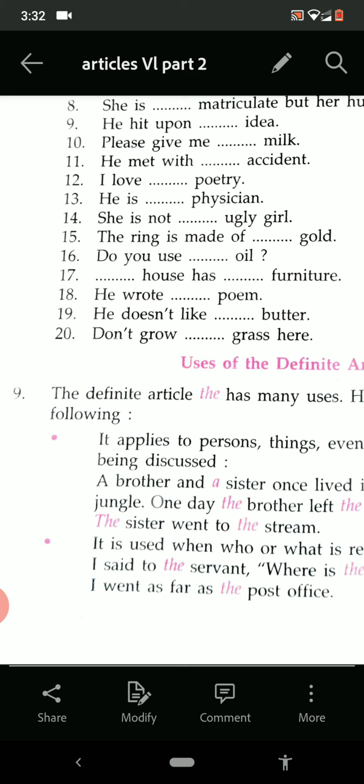Means we know very much about the servant and we know very much about the dog. That's why we use the there. We are familiar with them. I went as far as the post office. We are familiar with the post office. We know where it is. So we have used the word the here.